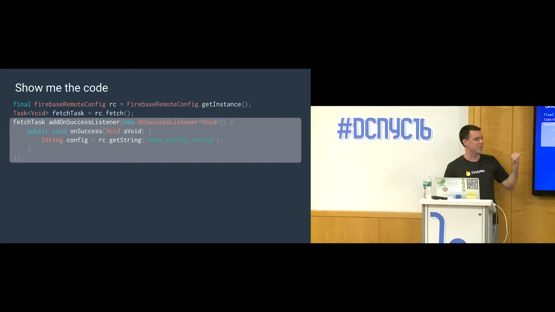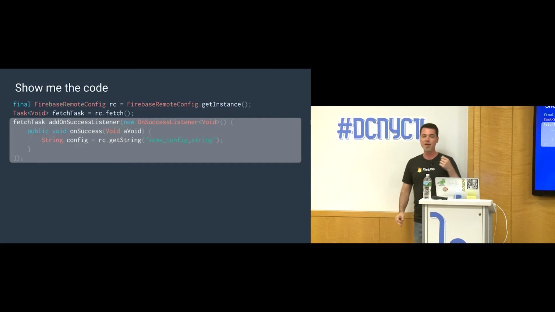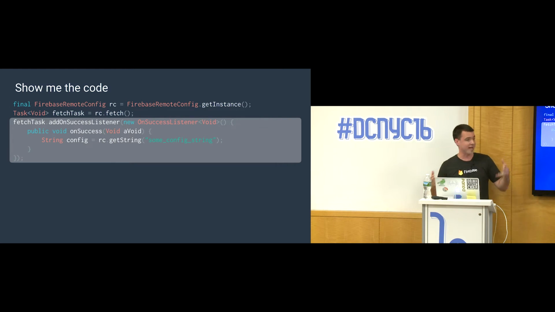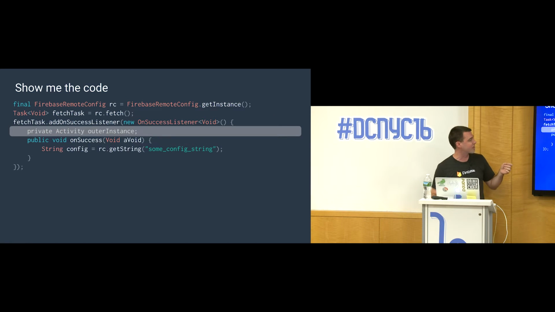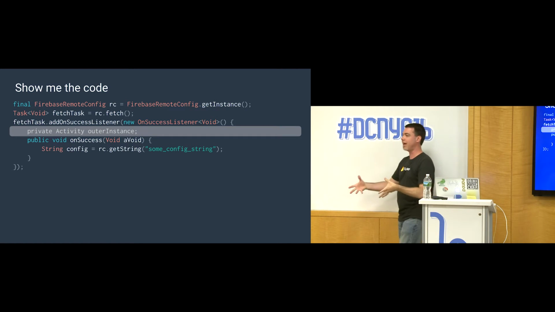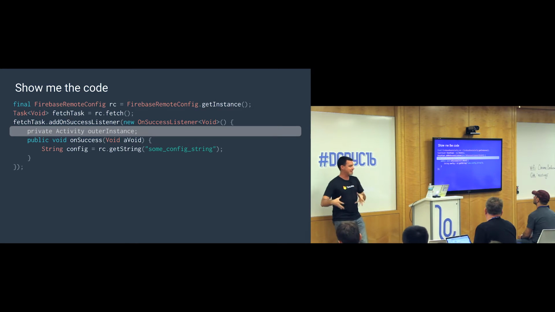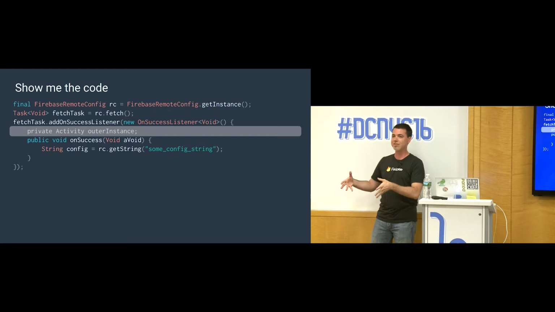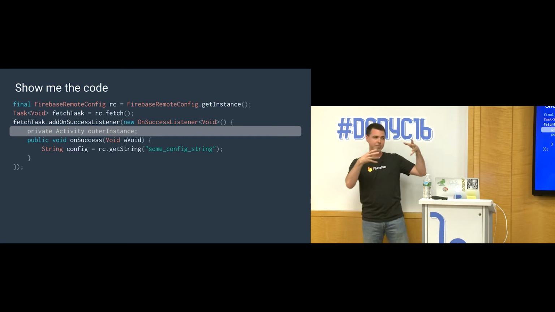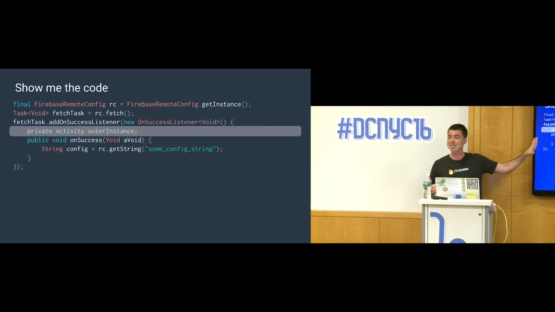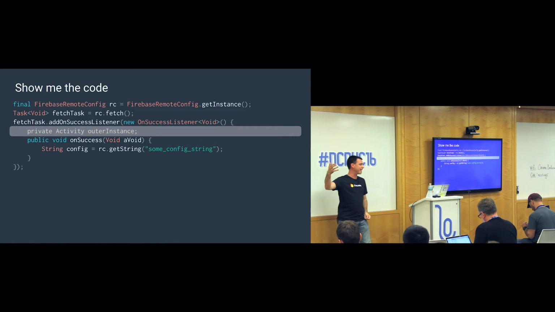If you do something like this, you register a listener in your activity, there's a potential for an activity leak. What's leaking here is actually this private activity outer instance reference. Every anonymous class that's embedded within another class implicitly holds a reference to that outside class. This is a feature of Java. This is what lets inner classes reference the methods and member variables of outer classes. And so if this was inside an activity, that means we have this callback, this anonymous class, strongly holding a reference to the activity that kicked it off.